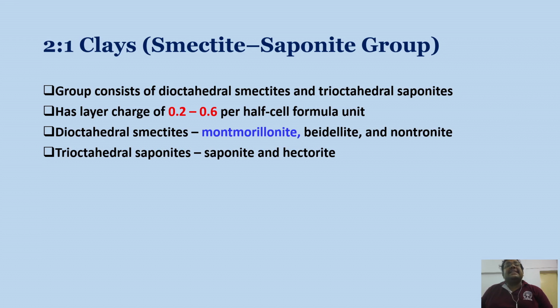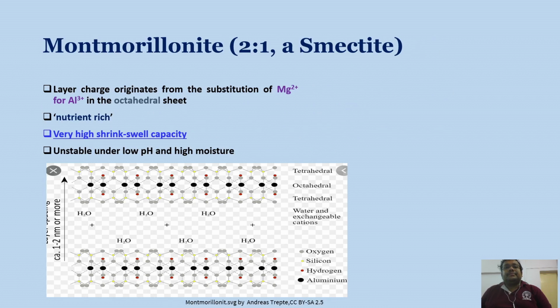So let us discuss another important group, that is the smectite-saponite group. This group consists of dioctahedral smectites and trioctahedral saponites. It has a layer charge of 0.2 to 0.6 per half cell formula unit. Dioctahedral smectite examples are montmorillonite, beidellite and nontronite, whereas trioctahedral saponite examples are saponite and hectorite.